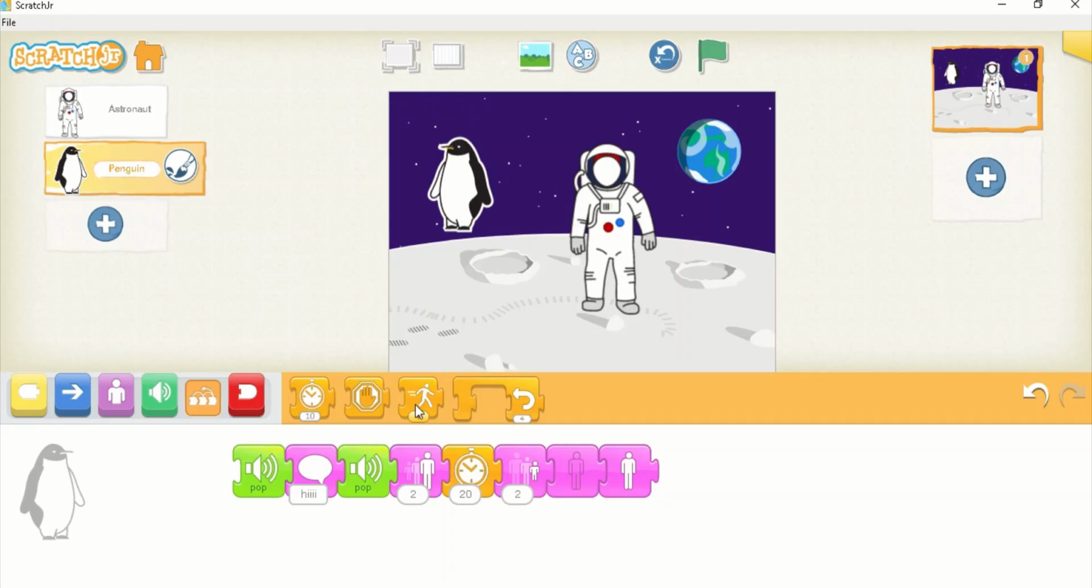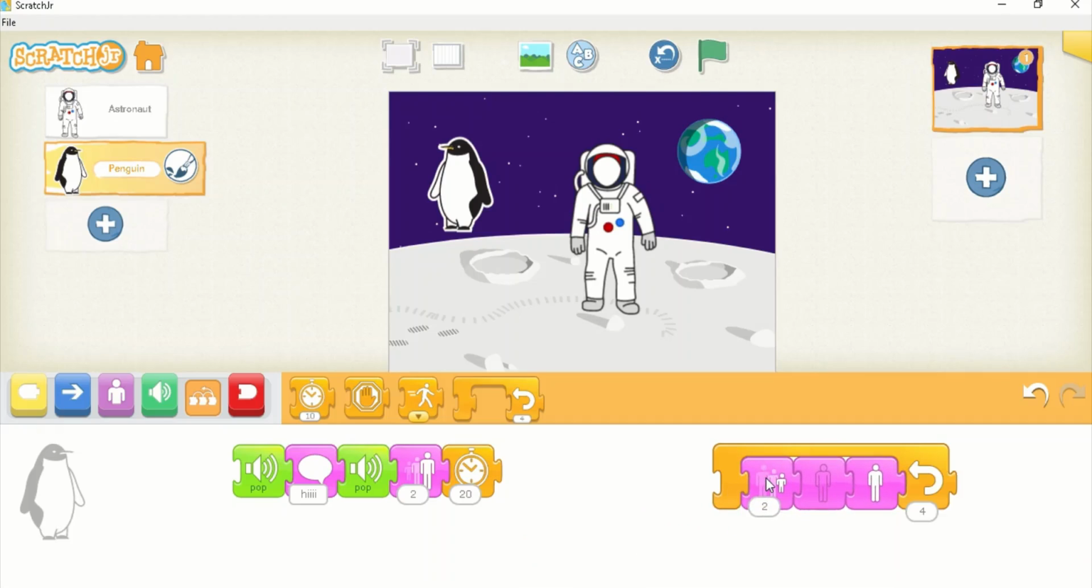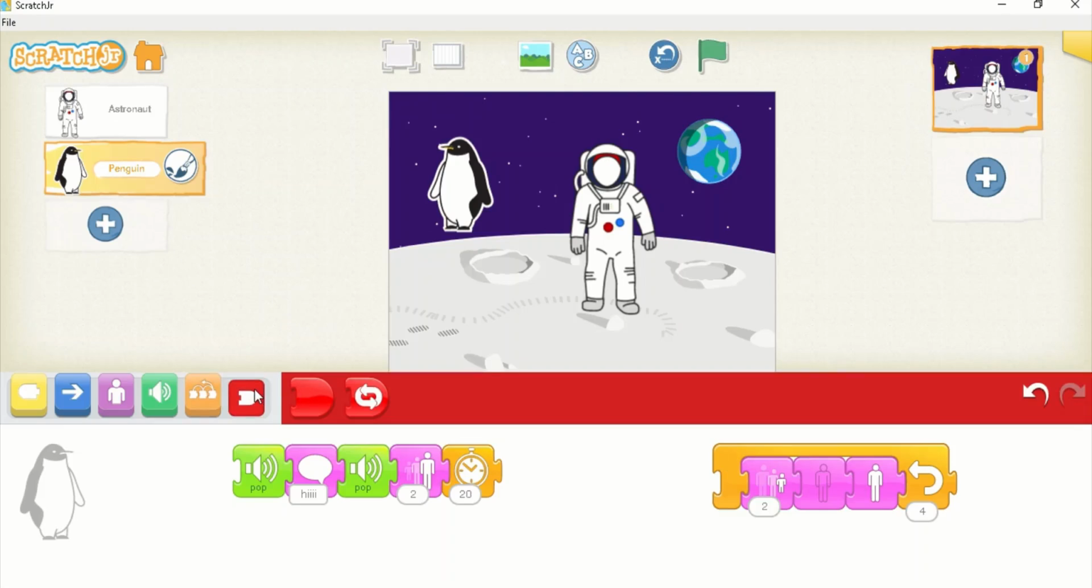Speed option is having three kinds of speeds: low, medium and high. This is loop. If you want to repeat any kind of code multiple times, then you have to put it here. Suppose you want to keep these three blocks in the loop, then what you have to do is hold the first block and fix it here inside, then it will automatically adjust it. Okay, so that's all.